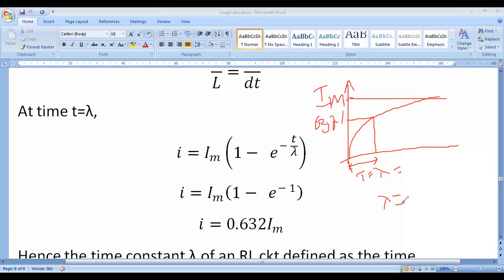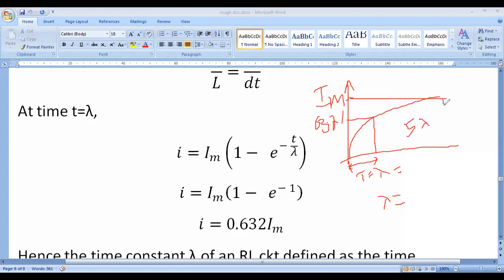For the capacitor circuit, the time constant is CR or RC, whereas for the inductor, the time constant is L by R. To reach the maximum value of the current through the inductor, it will take around 5 time constants, 5 lambda.